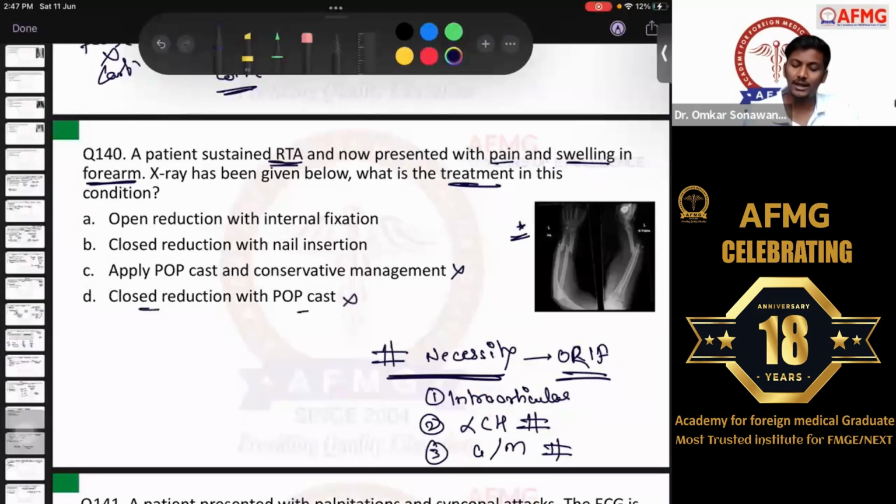Closed reduction and POP cast? No, closed reduction will not help the bones to fuse properly. Closed reduction with nail insertion? No, it is also not done if both the bones are fractured, or even if there is a dislocation, that is Galeazzi or Monteggia fracture. It will always need option A, open reduction and internal fixation. No issues with this, anybody?